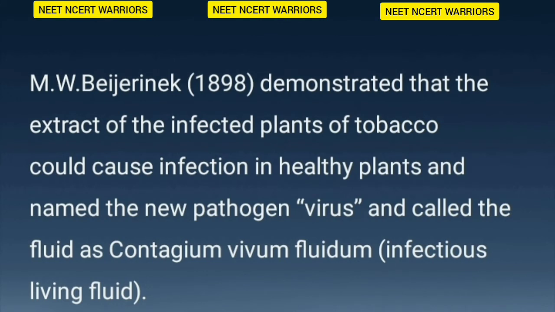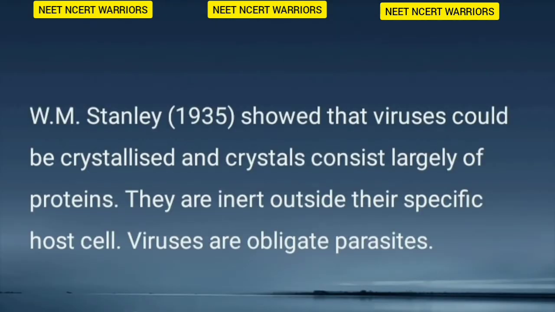M.W. Beijerinck in 1898 demonstrated that the extract of the infected plants of tobacco could cause infection in healthy plants and named the new pathogen virus and called the fluid as contagium vivum fluidum, infectious living fluid. W.M. Stanley in 1935 showed that viruses could be crystallized, and crystals consist largely of proteins. They are inert outside their specific host cell.